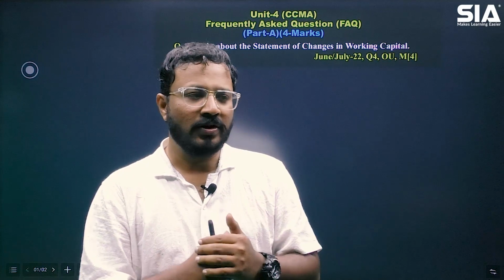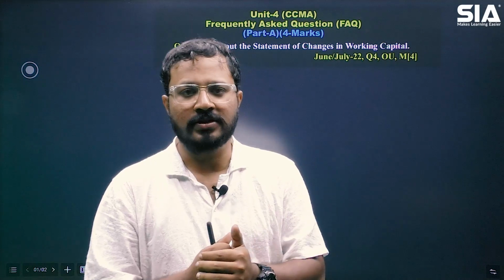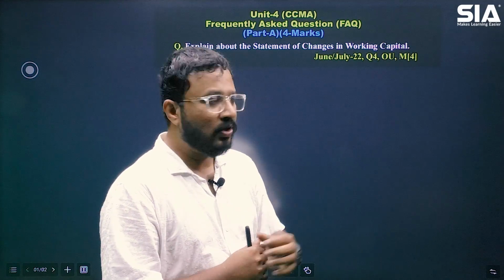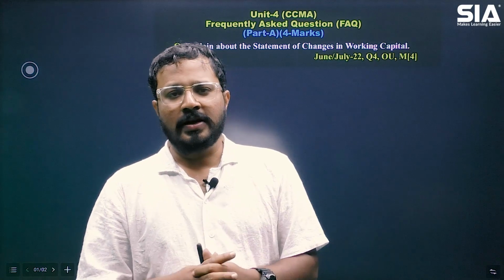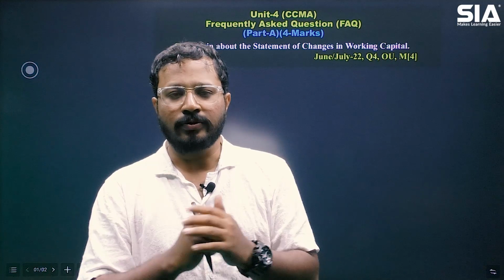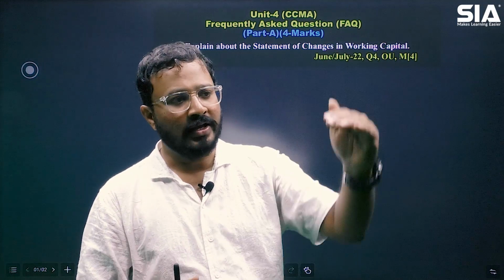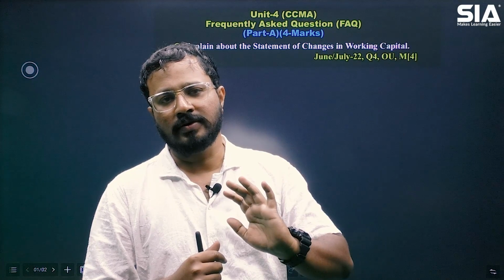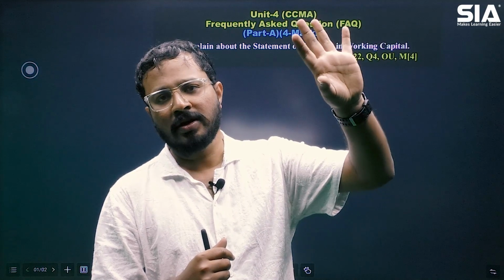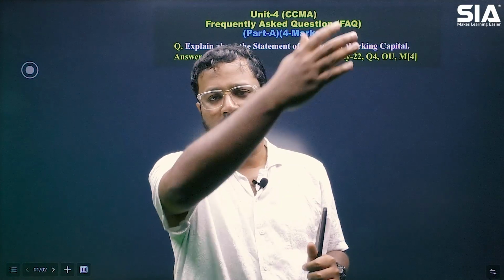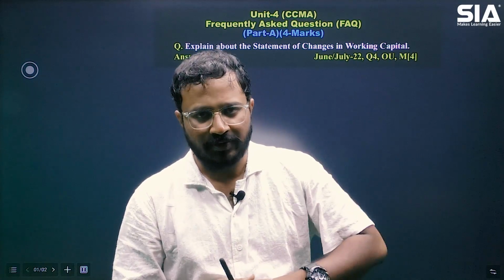In this class, we are going to look at another theory question that is coming in Part A. This has been asked in June-July 2022 in question number 4. See, unlike in Part B, there is no fixed question in Part A for Unit 4. So it can be asked in any sequence. Any question number can be it; it is not that a Unit 4 question will come in a particular number. This question can be inserted in any of the questions.